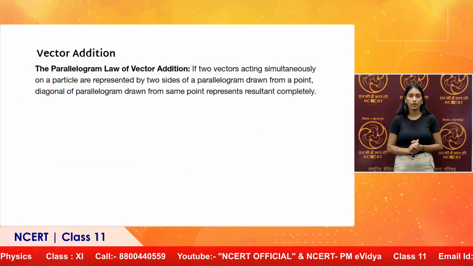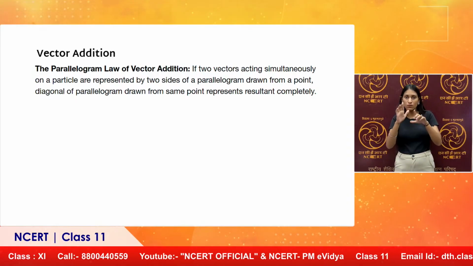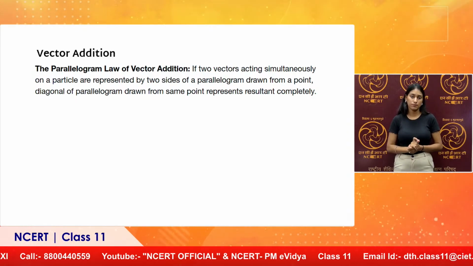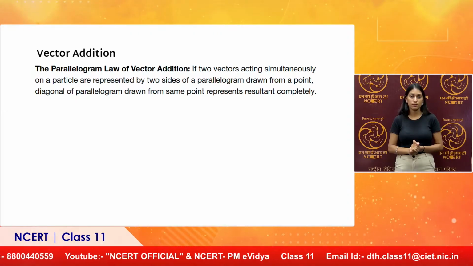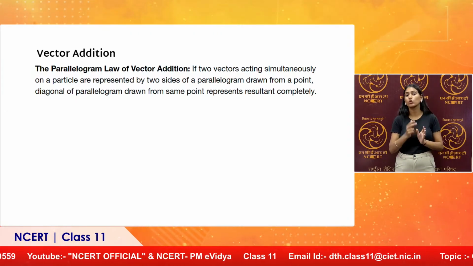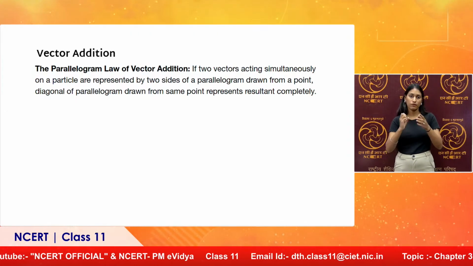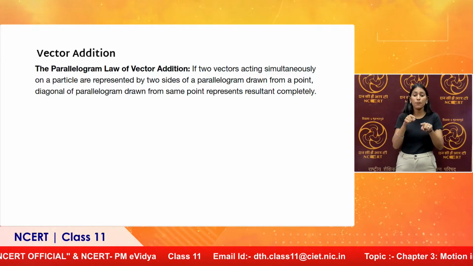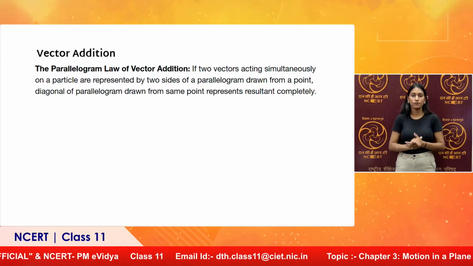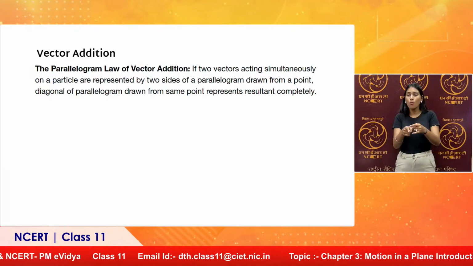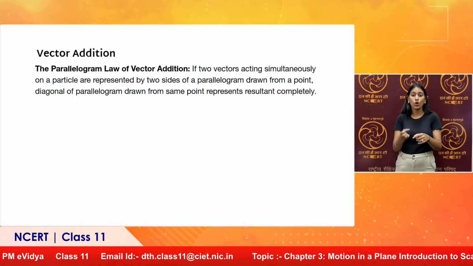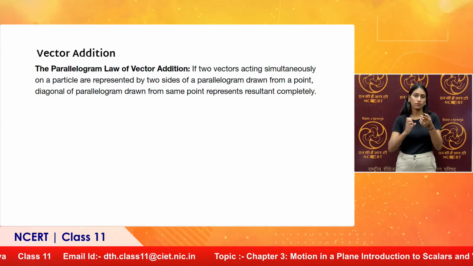Parallelogram law is similar. If two vectors acting simultaneously on a particle are represented by two sides of a parallelogram drawn from a point, both vectors are to be drawn from the same point, then the diagonal of the parallelogram drawn from the same point gives the resultant. So, here all three vectors, P and Q to be added and resultant R, are to be drawn from the same point. They will all be co-initial.